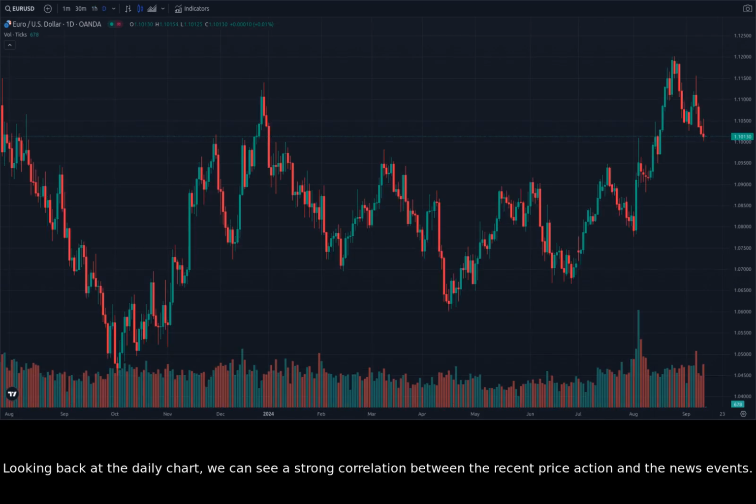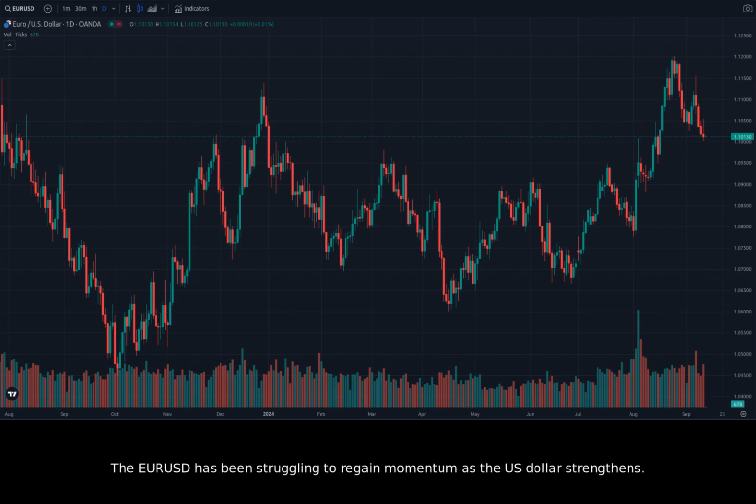Looking back at the daily chart, we can see a strong correlation between the recent price action and the news events. The EURUSD has been struggling to regain momentum as the US dollar strengthens. The daily chart's downtrend is consistent with the current economic data and market sentiment. However, the potential for a reversal is still there, especially if the price breaks above the 1.1000 level.